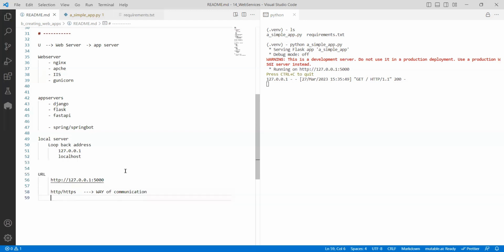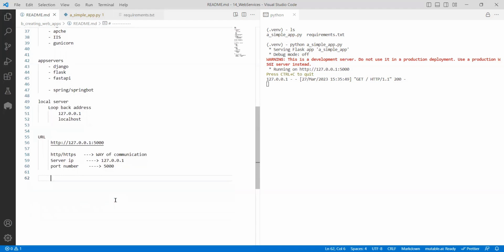Then where I need to connect: this is called the server IP, and here in this case the server IP is this one. And in this server, where do we need to go? In the server also, there will be multiple processes, so the port number, 5000.